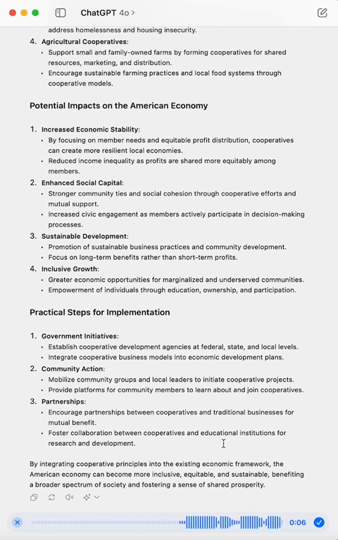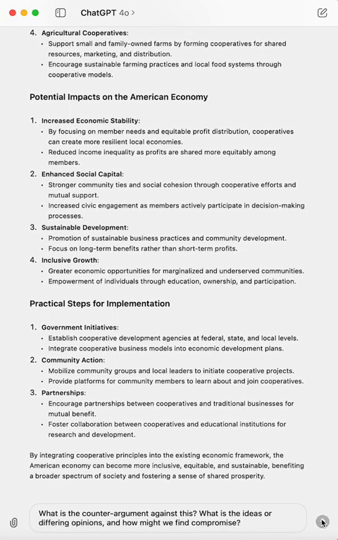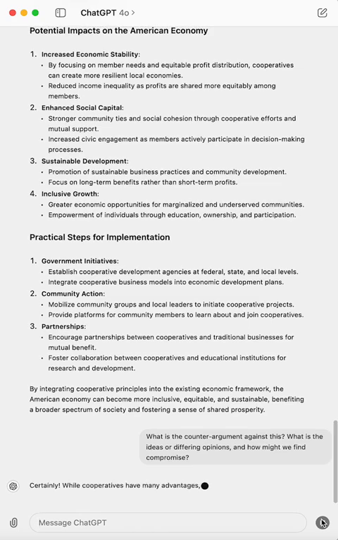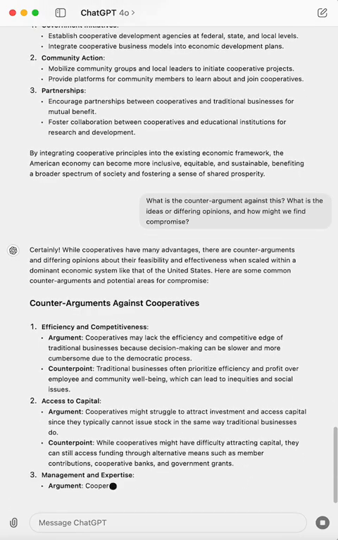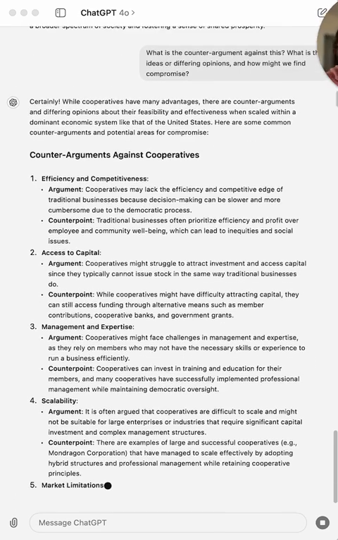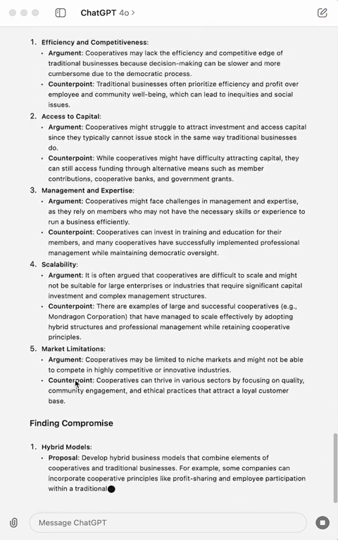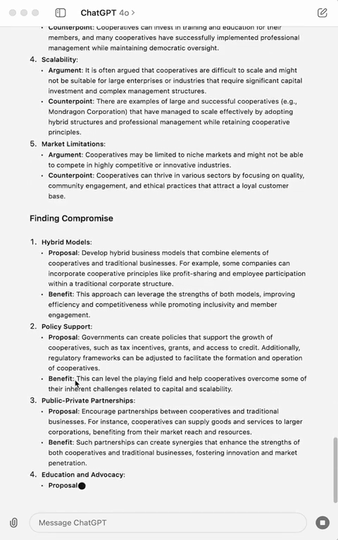What are the differing opinions, and how might we find compromise? You might have just waited for how might we find compromise as the second follow up, and so you have a full, completely nuanced answer.